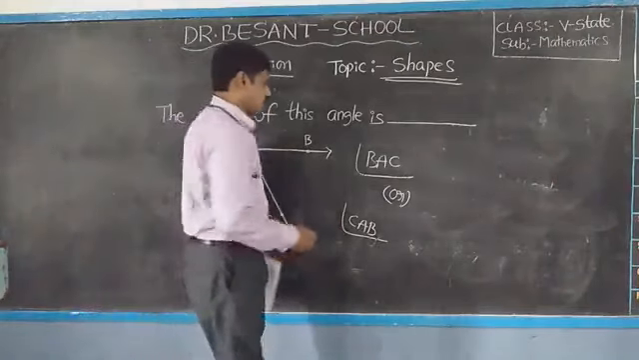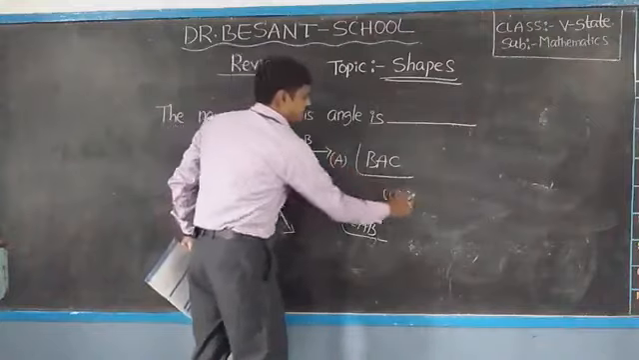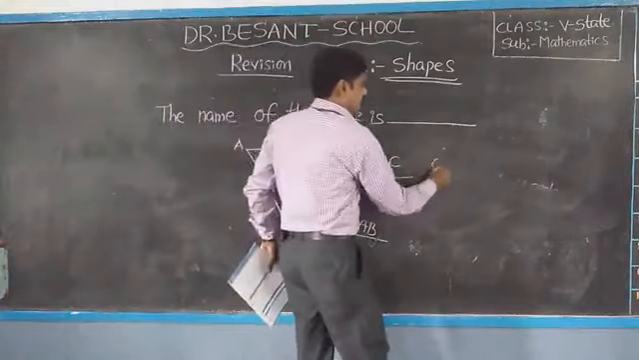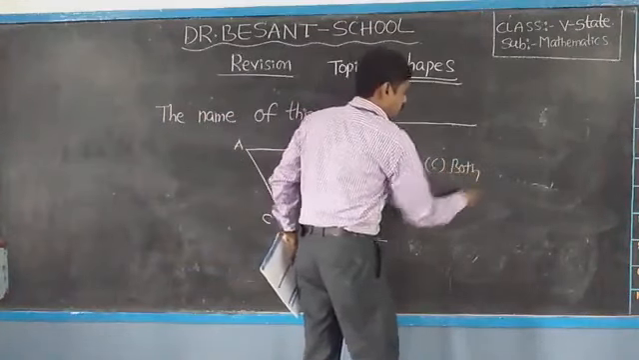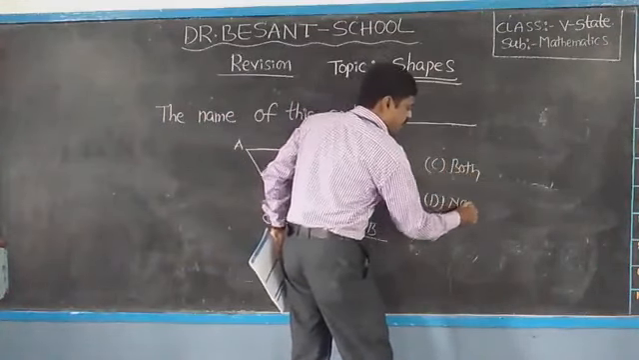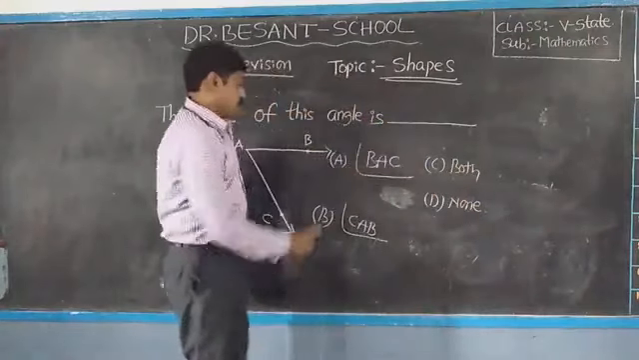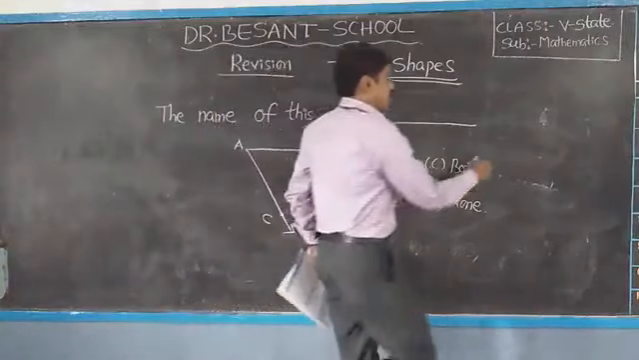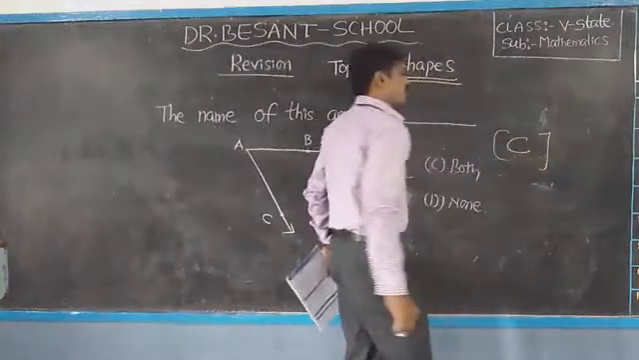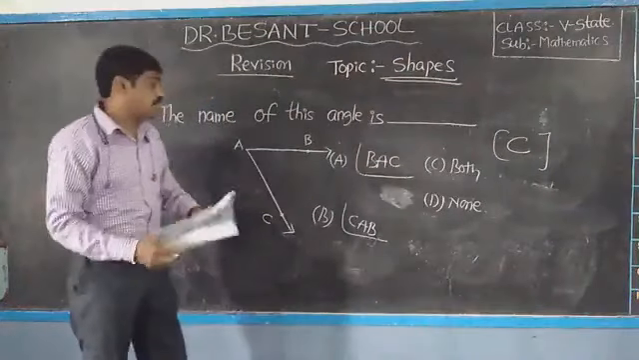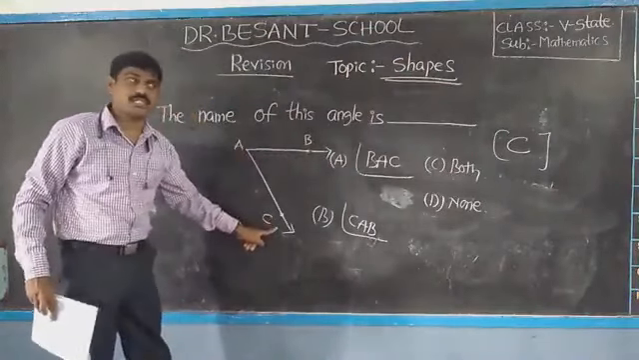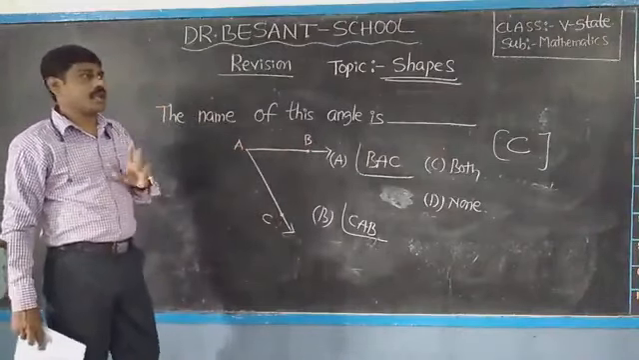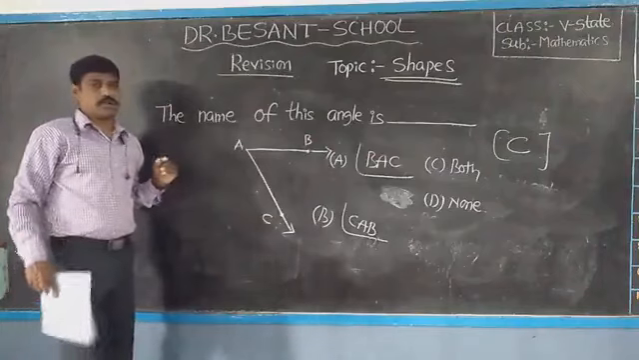Suppose option A, this one, option B, this one, option C, both, option D, none. So which one will you choose? A correct, B correct. So that's why both is correct. That's why you have to write option C is the correct one. Children, observe here, angle BAC, this is the correct one. Angle CAB, this is also correct. Children, I hope you understood very well. Note down this one.